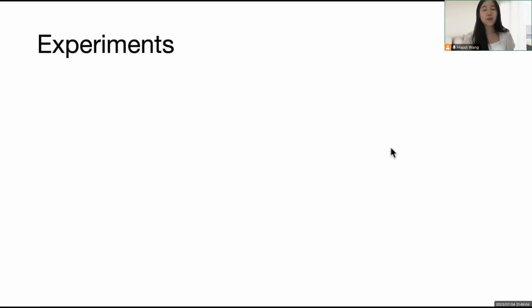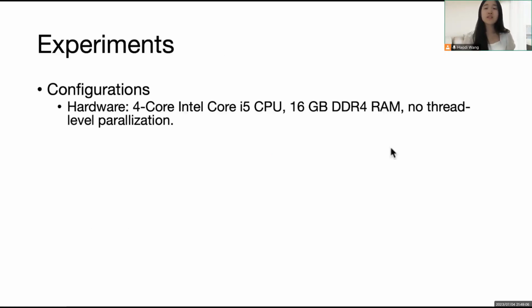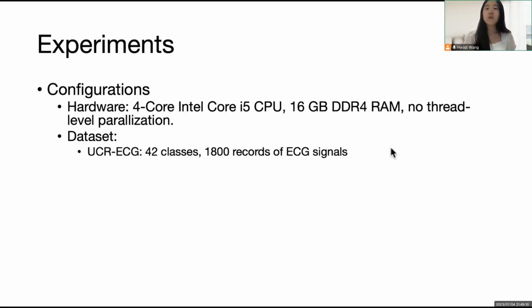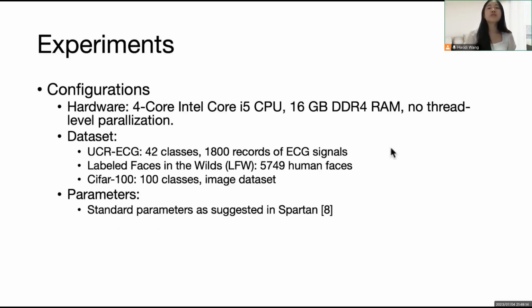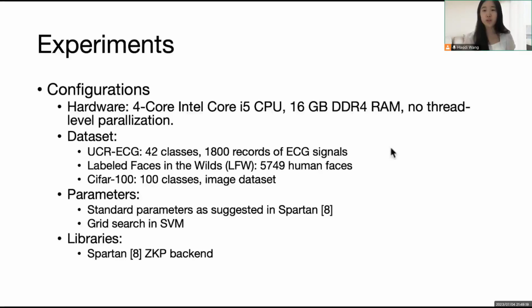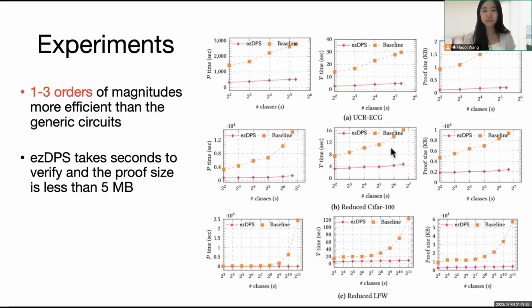Here are our experimental configurations. All the experiments were run without thread-level parallelization. We evaluate our scheme on 3 public datasets. We use Spartan as the ZKP backend and Hyrax as the polynomial commitment scheme. The machine learning parts are implemented in the Scalar library.